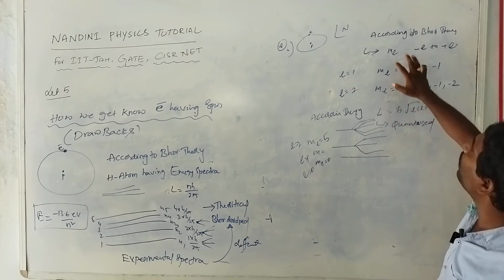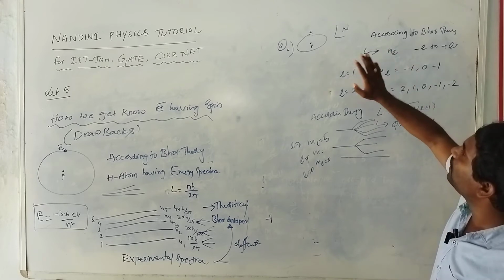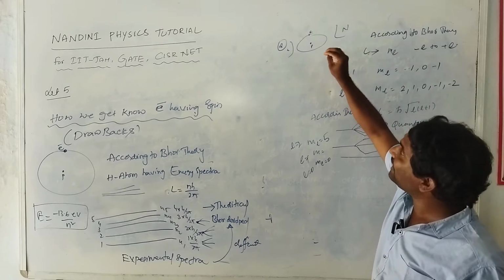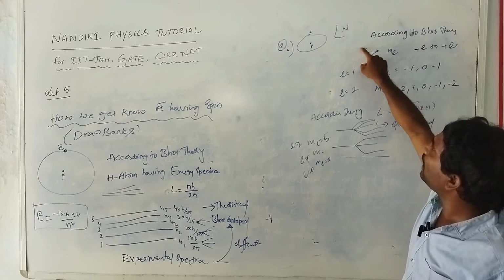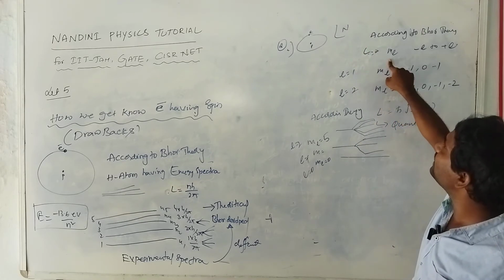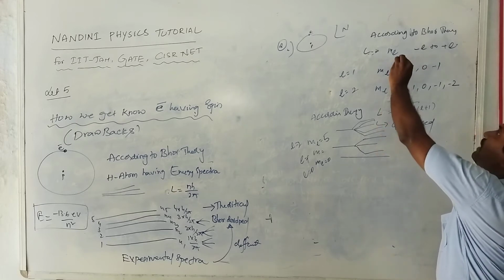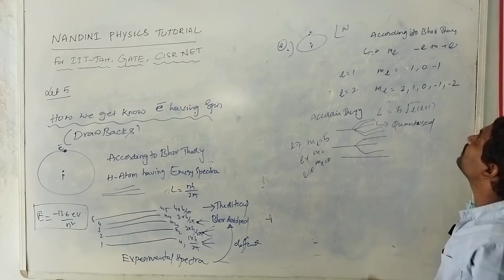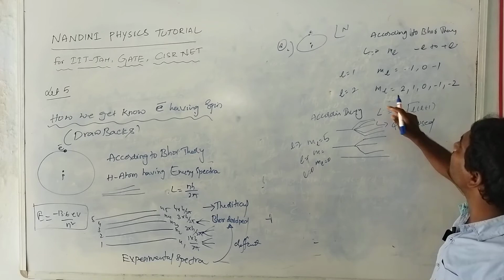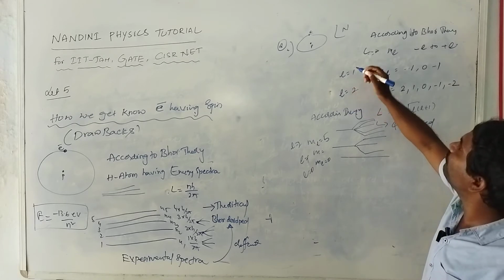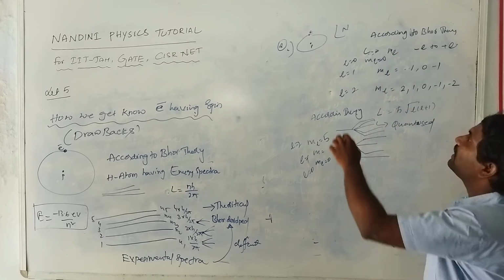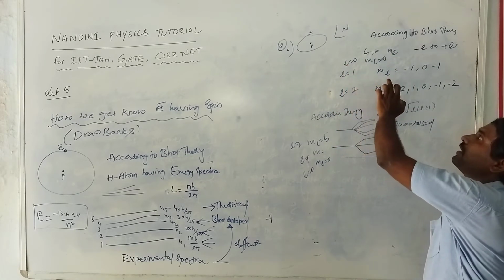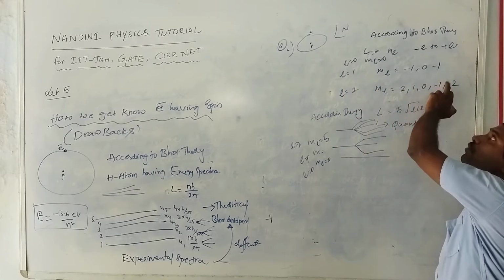So according to quantum theory, if the hydrogen atom is placed in an external magnetic field, corresponding to L there is an ml value, which is from minus L to plus L. If you consider L is equal to 0, ml will be 0. If L is 1, ml will be split into 1, 0, minus 1.